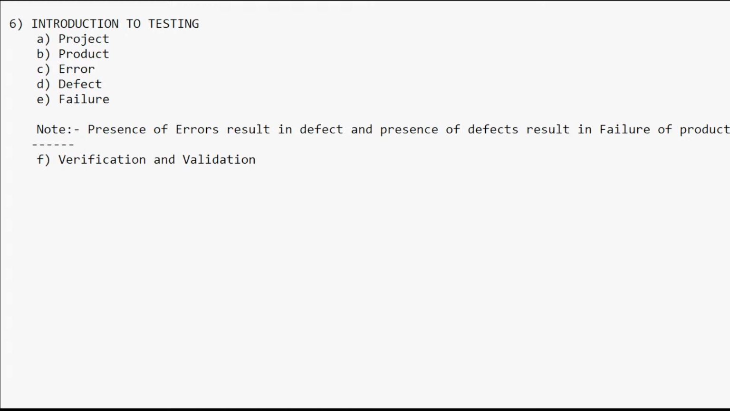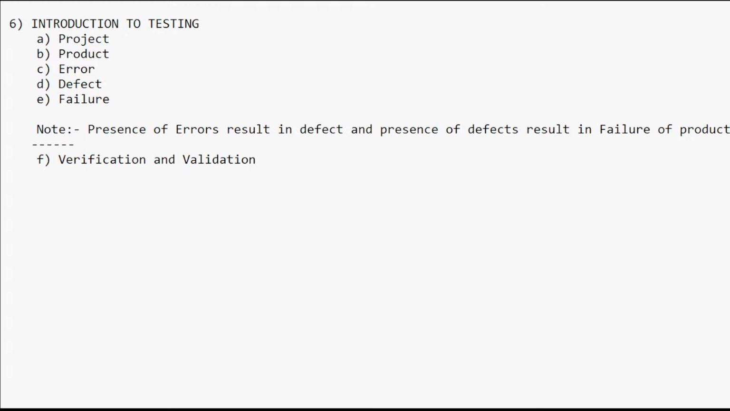Before that only, we are going to verify whether we are developing the right project or not. That is called verification actually. When you go for validation, it means once that project has completed the development part, then only we are going to validate. That is the difference between verification and validation. Note it down again: it is a process of checking whether we are developing the right project or not. That is called verification.